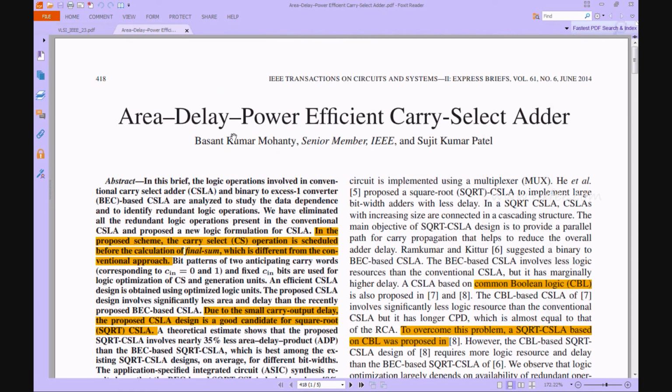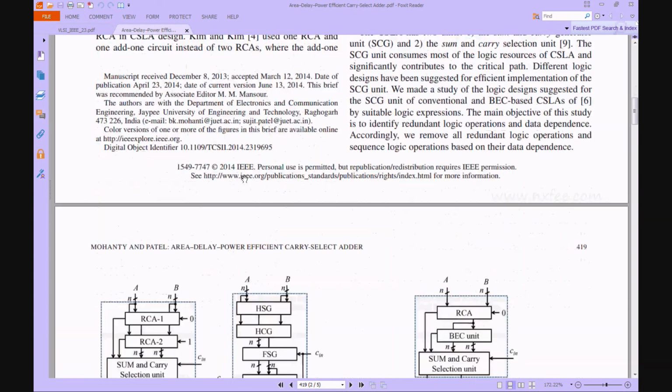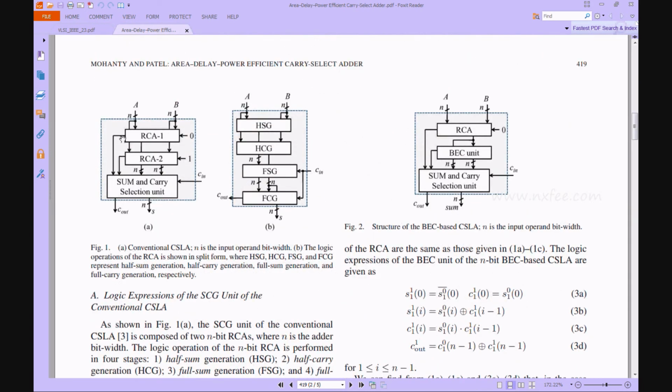This is not a normal carry selector operation. A normal carry selector is constructed with 2 RCAs and 1 multiplexer based architecture, and that is the existing architecture. To overcome it, here they use HSG, HCG, FSG and FCG: half sum generation, half carry generation, full sum generation and full carry generation.